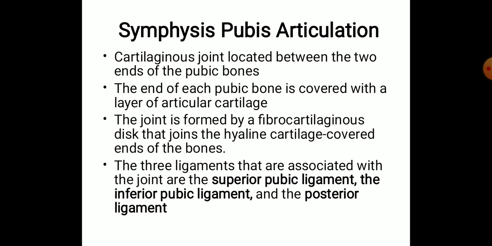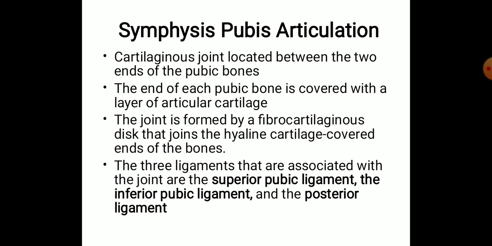reinforce the posterior surface. And the anterior surface of the pubic symphysis is mainly reinforced by the muscles which attach to this anterior surface. So mainly we have the rectus abdominis muscle which connects to the pubic symphysis anteriorly, and the transverse abdominis muscle that also attaches anteriorly, and we have the adductor longus muscle.